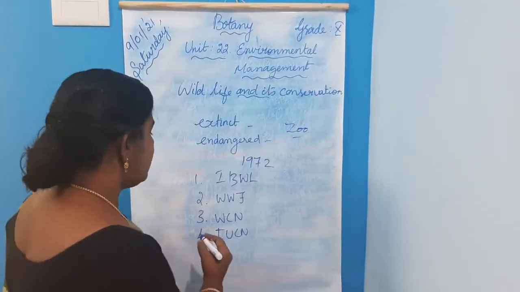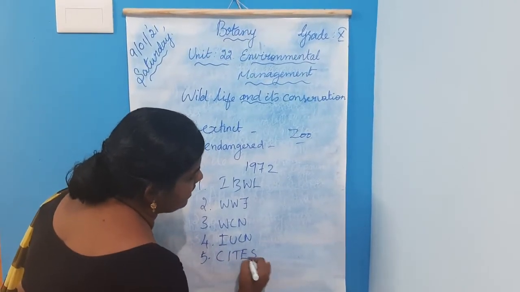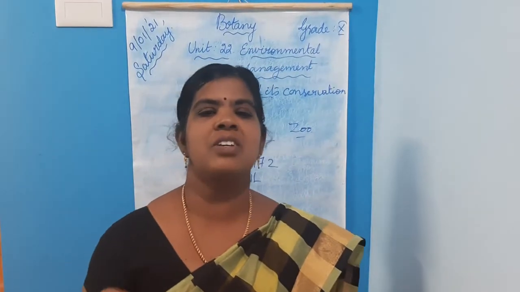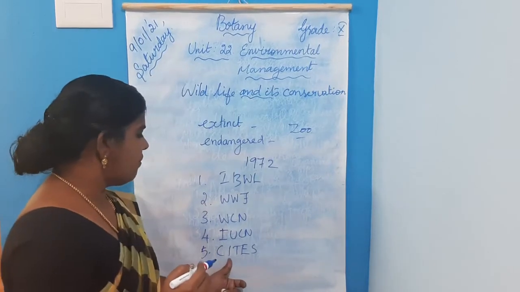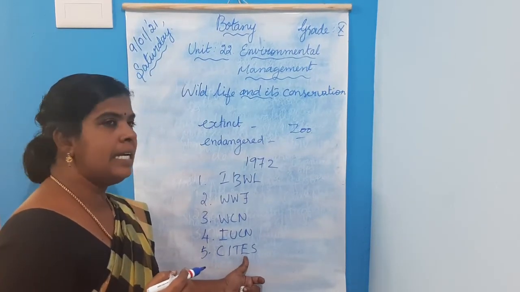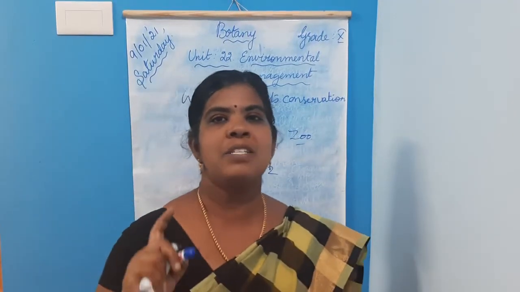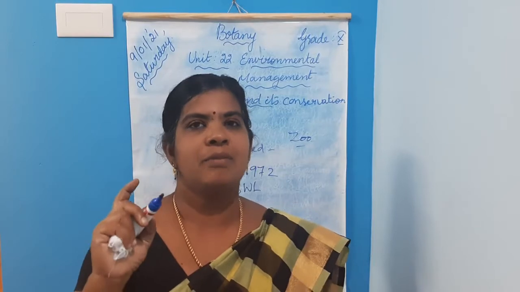Next is CITES. This is one of the organizations, the Convention on International Trade in Endangered Species, established to conserve the wildlife.